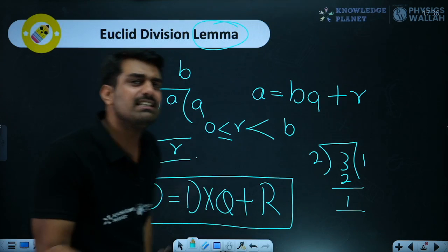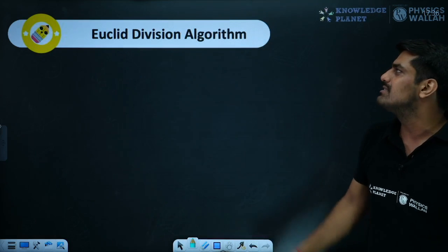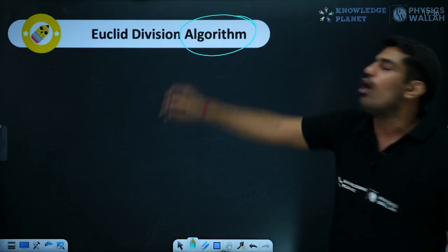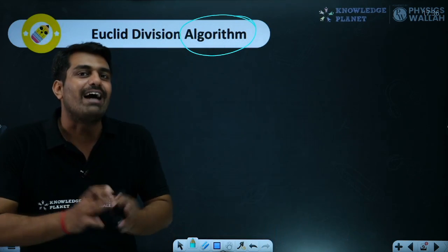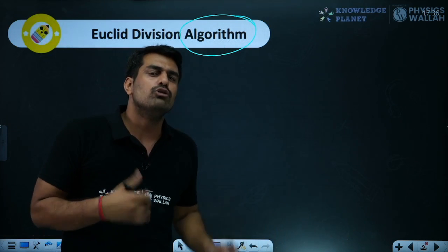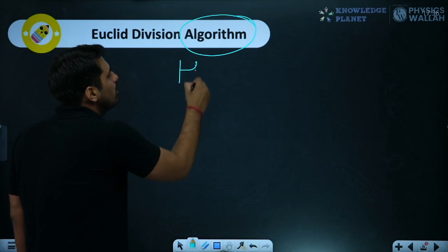But why are we learning this division lemma? This is a very simple thing you already know. So for that we have a next thing to answer. Division algorithm. Now an algorithm is a very factual statement which will work always. So how do we use it? We use this part to find out the HCF.